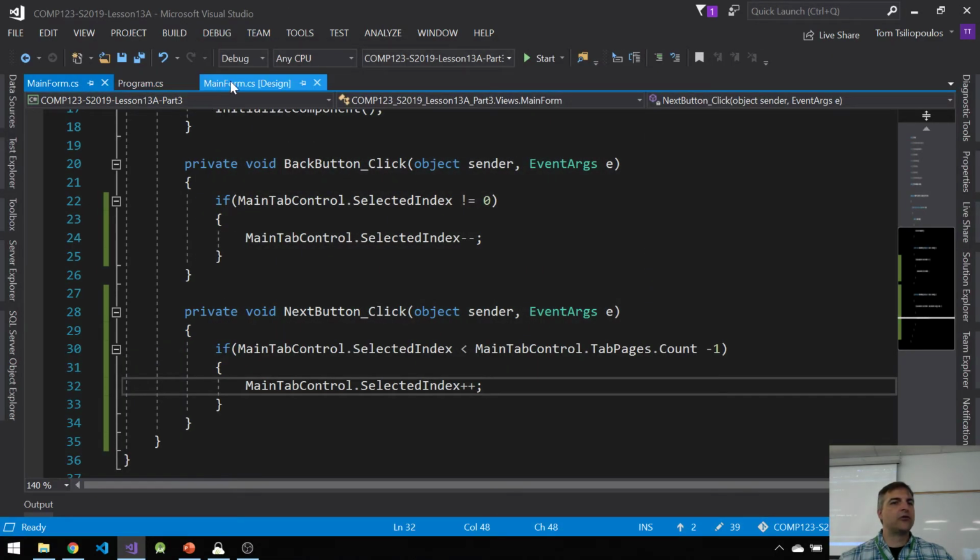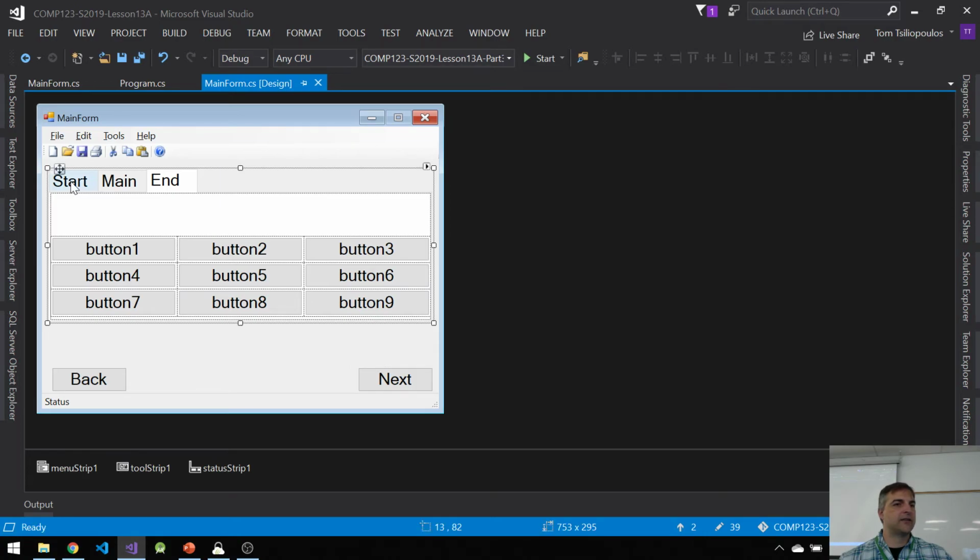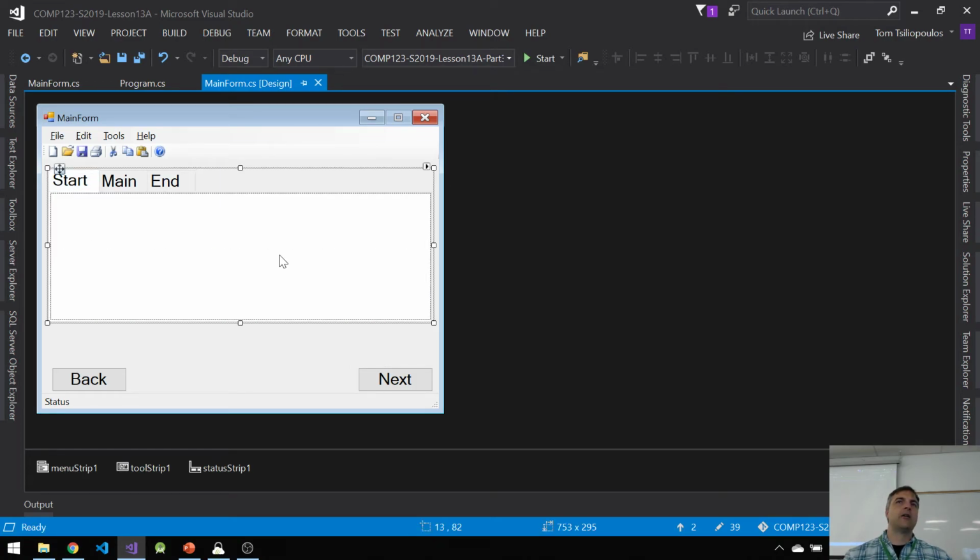So I want drag and drop to work inside of my Start tab in here. Now, remember what I said for drag and drop. We need to have a source and a destination. That's what we need. Two things.